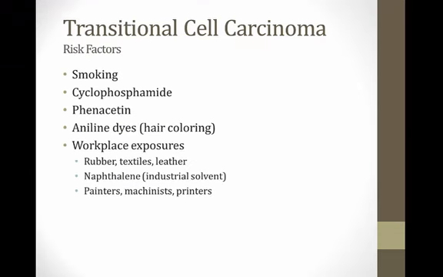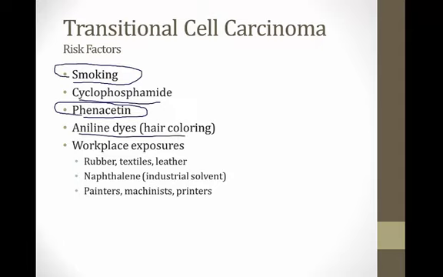There are some risk factors for transitional cell carcinoma you should know about. One of the most important is smoking. If you hear of a smoker with hematuria, bladder cancer is one of the first things you should worry about. Cyclophosphamide is sometimes given for chemotherapy, and it can lead to this tumor. Phenacetin is an analgesic that's not used anymore. It was banned by the FDA, but it used to be commonly used and could lead to this tumor. Acetaminophen, which is Tylenol that we use now, is a derivative of phenacetin.